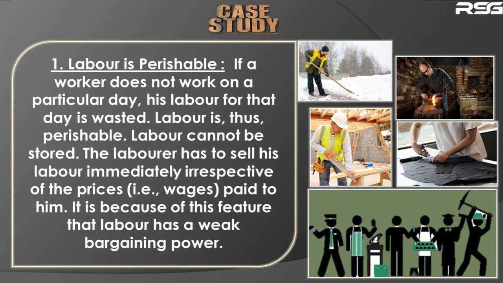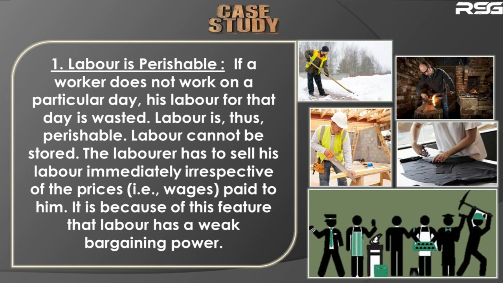If you do not get 500 rupees and do not work, then your labor goes wasted. If instead of 500 rupees you are paid 100 rupees, at least you'll be paid. Otherwise, the labor goes wasted. Therefore, the laborer has to sell his labor immediately, irrespective of the wages that he gets.